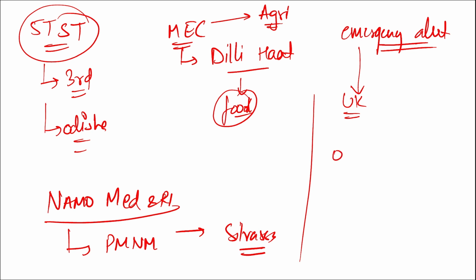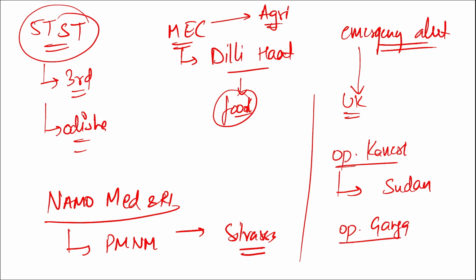Then Operation Kaveri. What was this Operation Kaveri? It was basically to evacuate all the stranded citizens from Sudan. And Operation Ganga was to evacuate all the students or Indians from Ukraine.